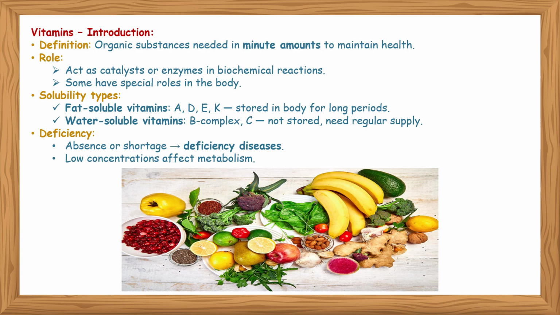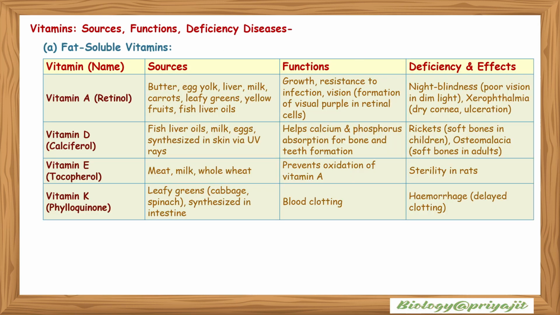Vitamins. Introduction: vitamins are organic substances needed in minute amounts to maintain health. They act as catalysts or enzymes in biochemical reactions. Some have special roles in the body. Solubility type: fat soluble vitamins like A, D, E, K are stored in the body for long periods. Water soluble vitamins like B complex and C are not stored. They need regular support. Deficiency: absence or shortage causes deficiency diseases. Low concentration affects metabolism.